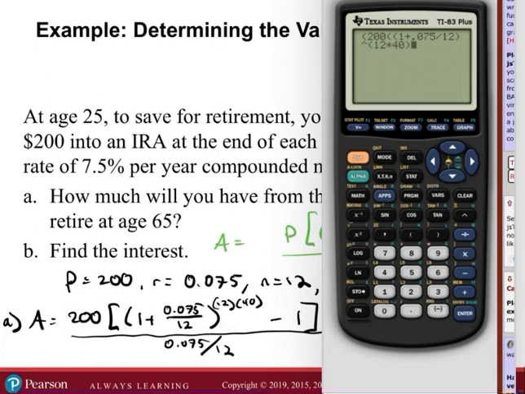So 480, but that's fine. Then we need to say what? Minus 1. Close off that. And then I'm closing off the numerator. Okay, I think I got it, hopefully I did my parentheses properly. If I didn't, then it's going to throw everything off. Then divided by 0.075 divided by 12. Okay, close parentheses.